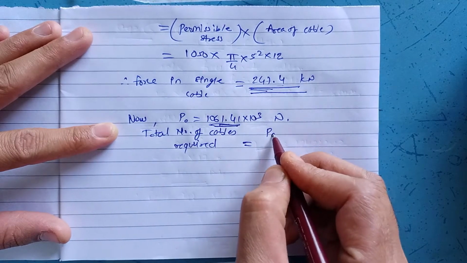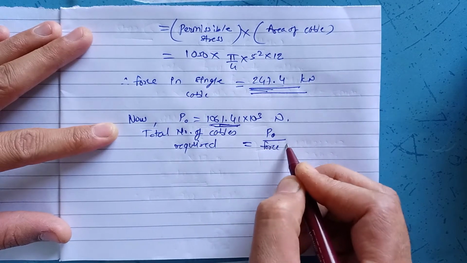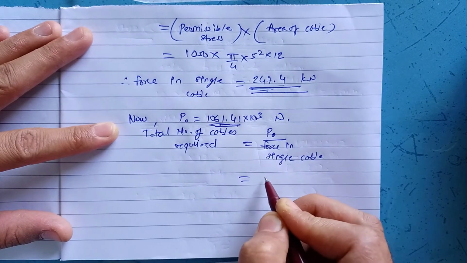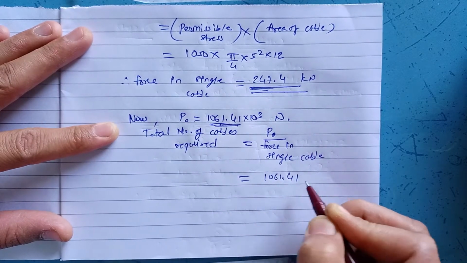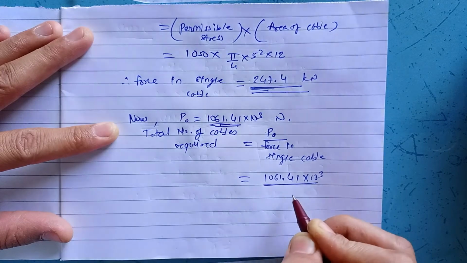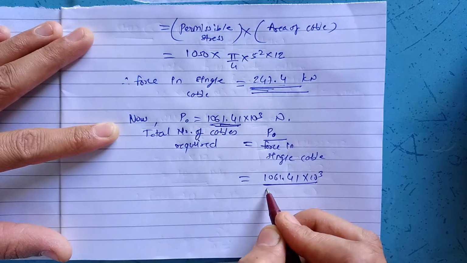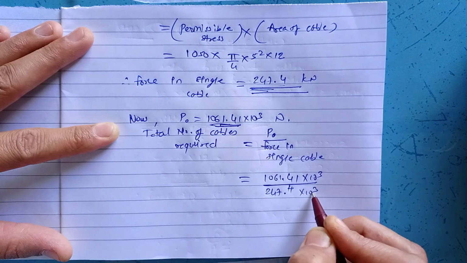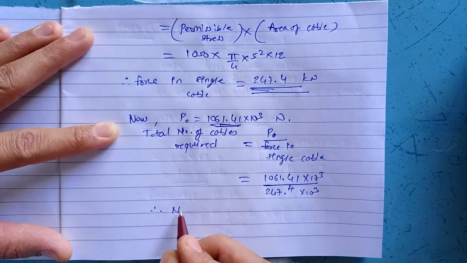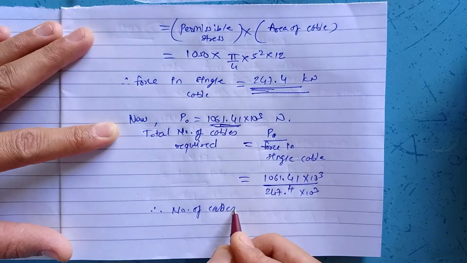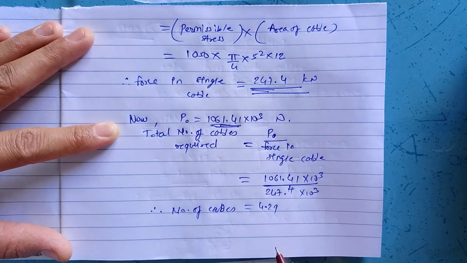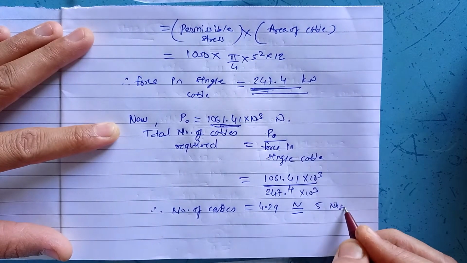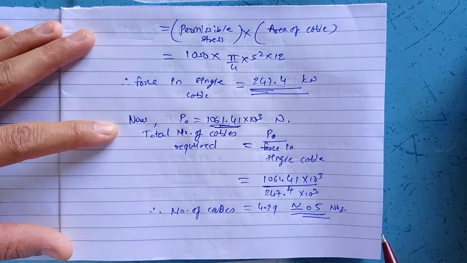That is nothing but P0 by force in a single cable. P0 is 1061.41 into 10 raised to 3, and force in a single cable is 247.4 into 10 raised to 3 Newton. Hence number of cables required is 4.29. Hence rounding up will provide 5 number of cables.